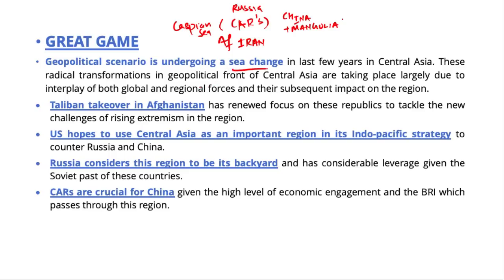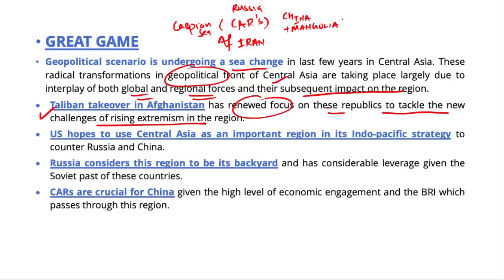In the last few years, there has been a radical transformation on the geopolitical front of Central Asia due to the interplay of both global and regional forces and their subsequent impact on the region. Another area that can be highlighted is the recent takeover of Afghanistan by the Taliban. This has renewed the focus of these republics on tackling the new challenge of rising extremism in the region.